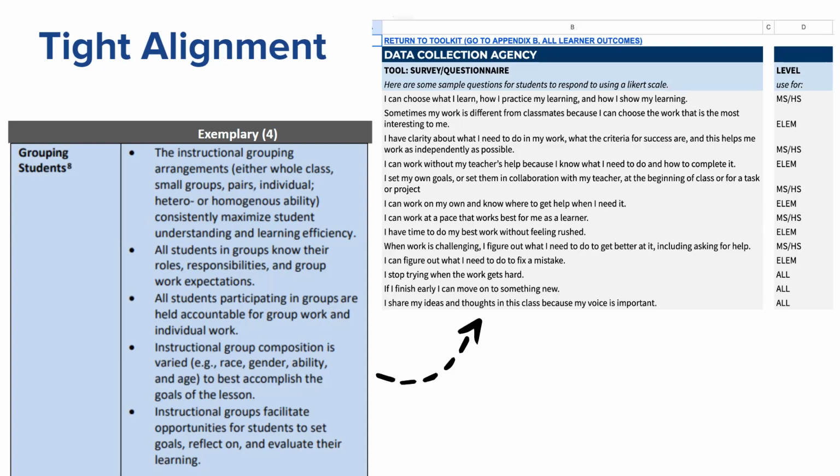The agency data collection tool has survey questions that ask learners, I know what I'm learning, why I'm learning it, and I have flexibility in how I practice and how I show what I've learned. Using these survey questions to find out how students have a sense of agency can be used by teachers to inform and grow their student-centered flexible grouping practices in this area and build a culture and meaningful learning experiences for all.